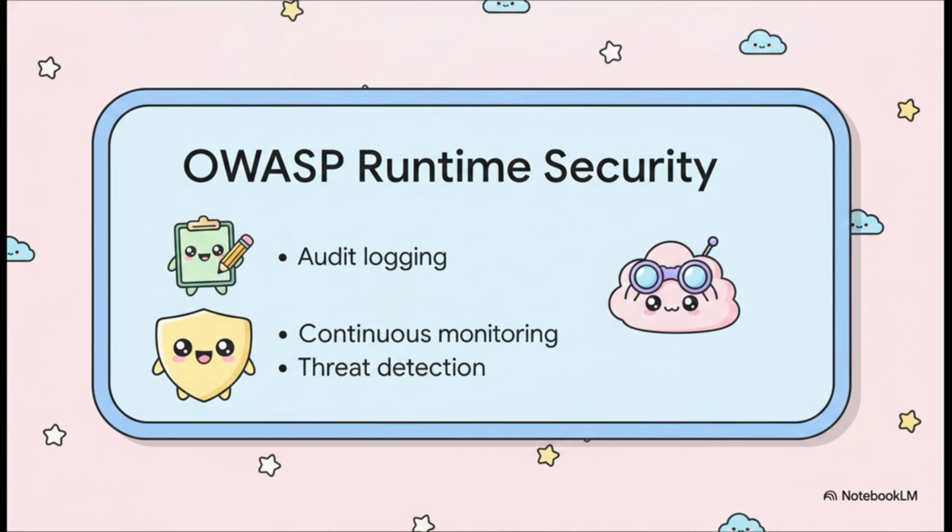You want to enable comprehensive security and audit logging to track exactly who is doing what. You've got to deploy continuous monitoring to keep a protective eye out for compliance violations. And finally, implementing runtime threat detection is crucial. This helps recognize unexpected behaviors. Like, imagine if a rogue user suddenly tries to install cryptocurrency mining software on your web server. This alerts you the absolute moment that threat emerges in the wild.